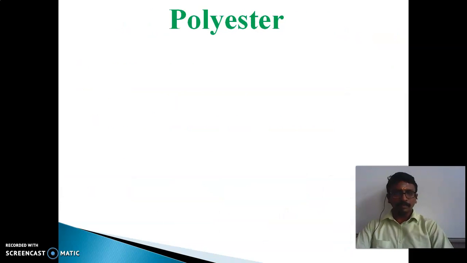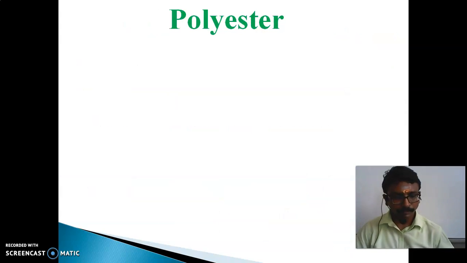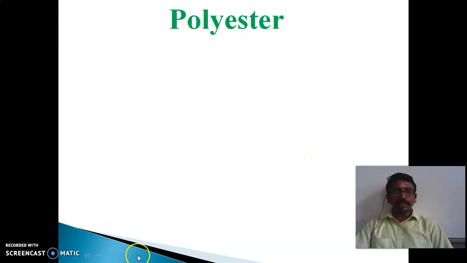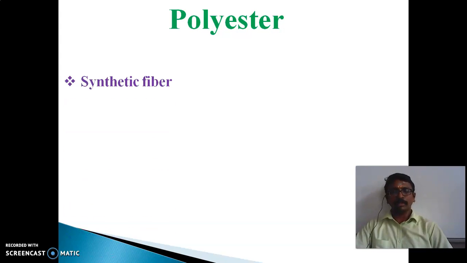And next we will discuss the polyester. So what is the term poly, children? The poly indicates many. Ester is a functional group. It contains a large number of ester groups. That indicates the polyester. And this polyester is also one type of artificial fiber or synthetic fiber or man-made fiber.